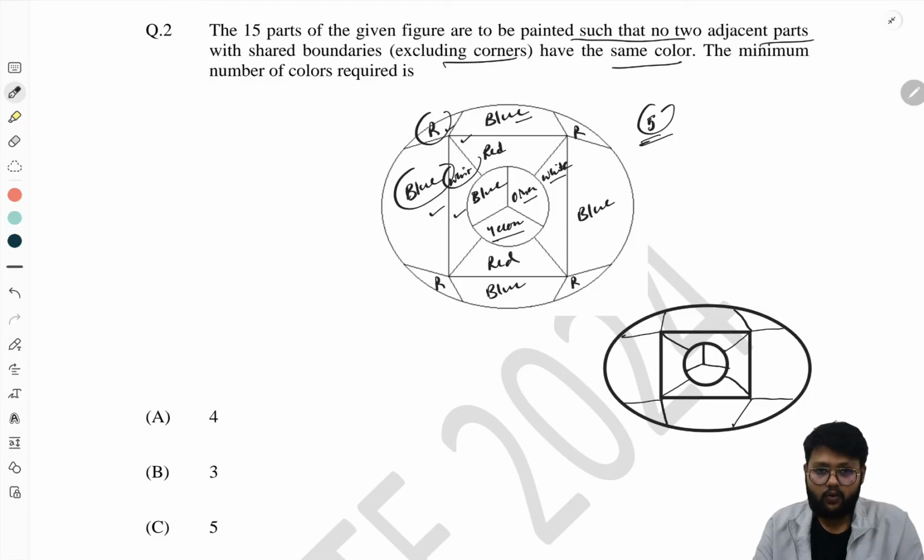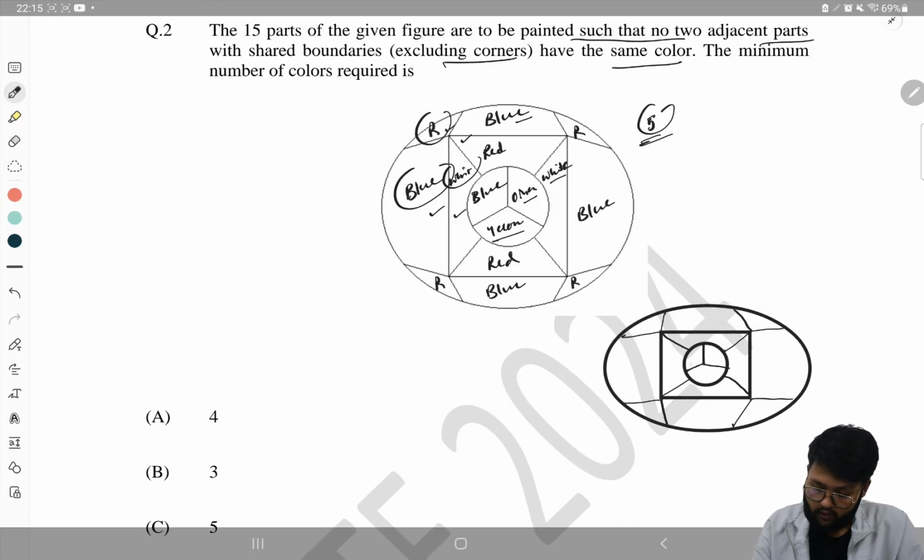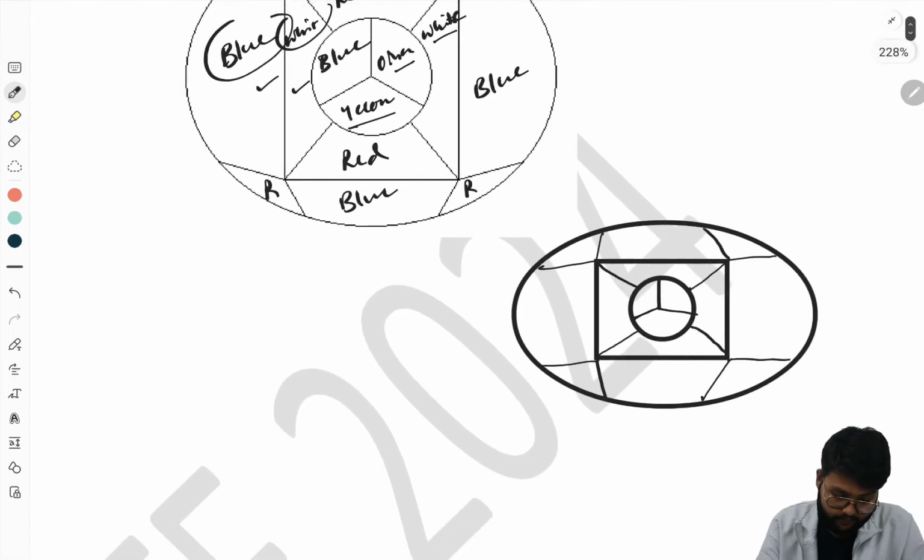So you can now start by filling the inner circle first. Okay, so now it is red.